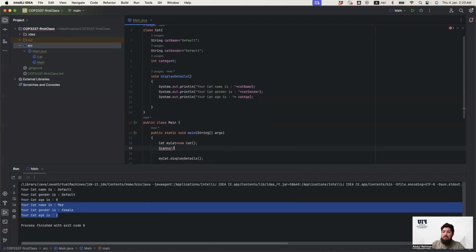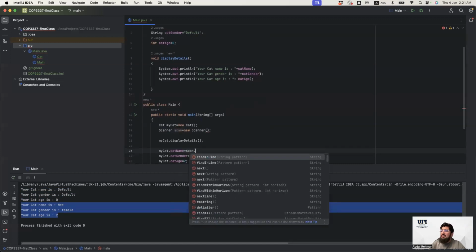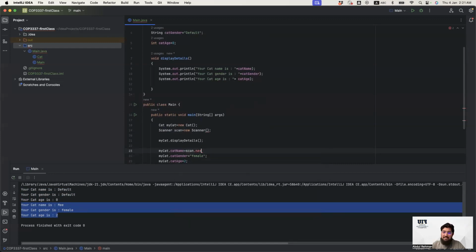So Scanner, sorry, Scanner. Now what name am I going to give to the scanner? Like, scan is my name. So what I'm going to do is the same thing, I'm going to keep the Scanner here and the method of Scanner, which is the constructor method. So now I can use scan, and everything that is in the Scanner class can be accessed by this. So instead of directly putting the values here, I can call scan dot nextLine. We know that we can use nextLine to collect the input from the user.